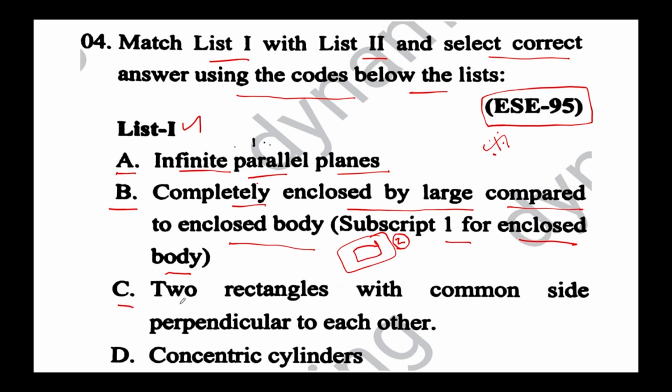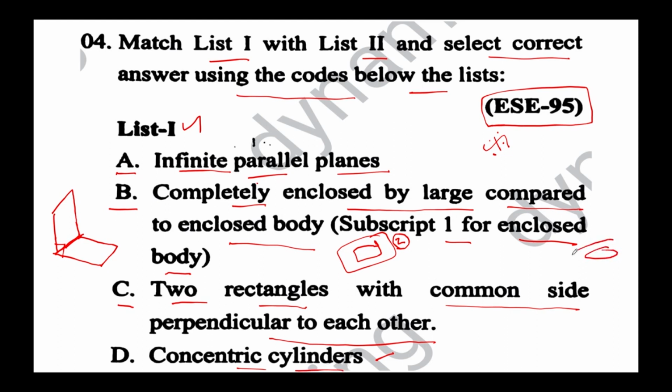And statement C stands for two rectangles with a common side perpendicular to each other, something like this, right? Hope you are familiar with these kinds of problems from your BTech. So there are two rectangles sharing a common side, perpendicular to each other, right? And statement D is concentric cylinders. We have already seen a problem like this. So one cylinder is enclosed within another cylinder, right?